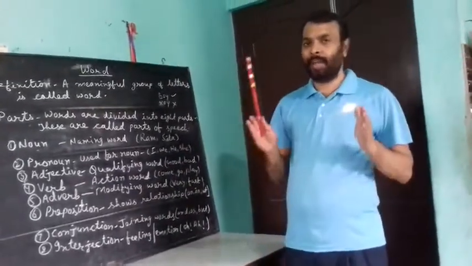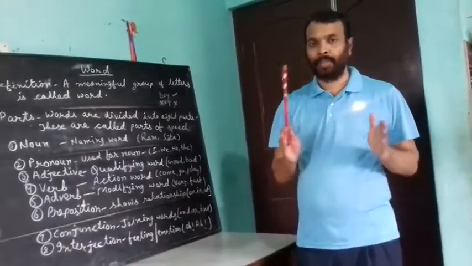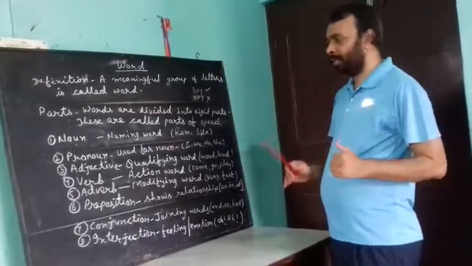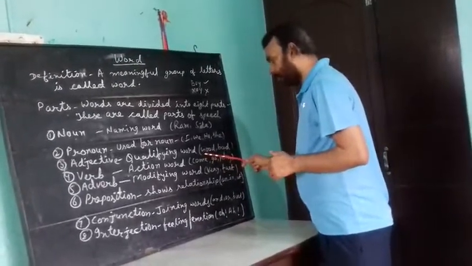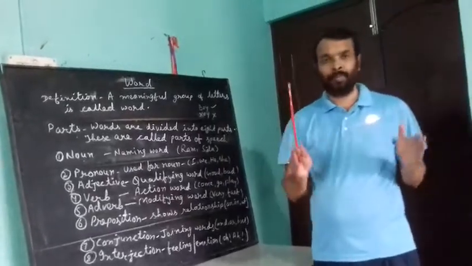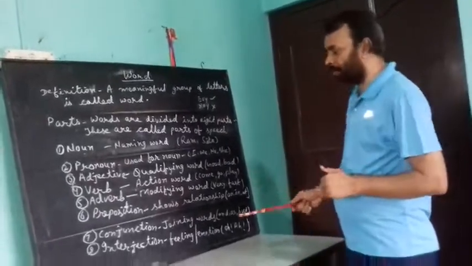Adjective, qualifying word is called adjective. Actually it shows the quality of a noun or pronoun. The word which shows the quality of a noun or pronoun is called an adjective. Example, good, bad, small, tall, big, young, etc.